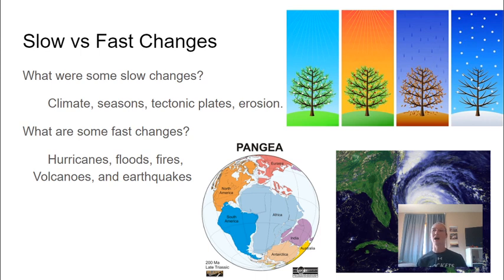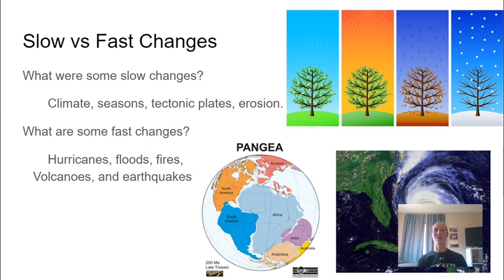Then we talked about how our ecosystems start to change, right? They can go through some slow changes and they can go through fast changes. Some slow changes are things like climate, seasons, tectonic plates, and erosion. And then there are fast changes like hurricanes and floods and fires and volcanoes and earthquakes. And those are all things that can change an ecosystem in a snap.